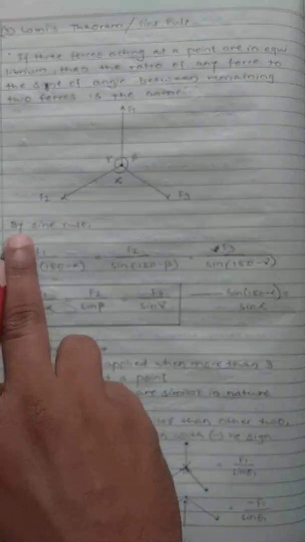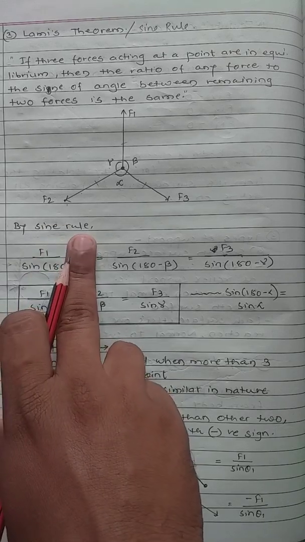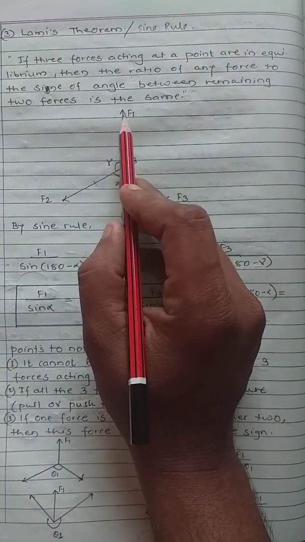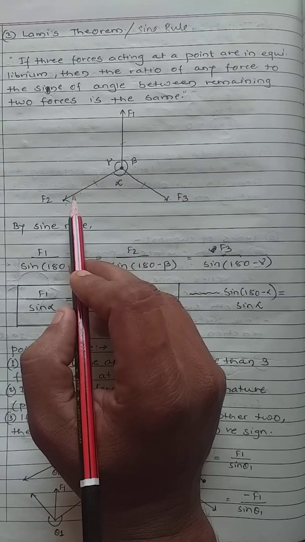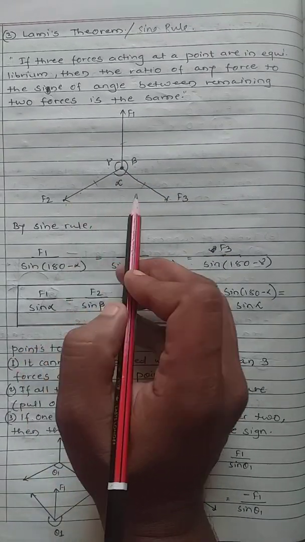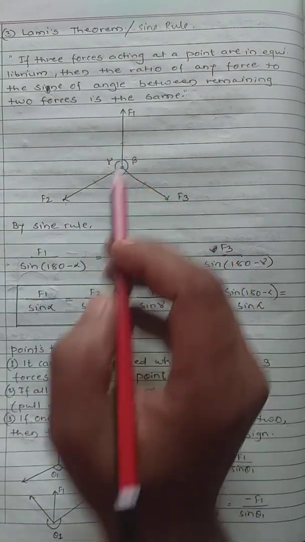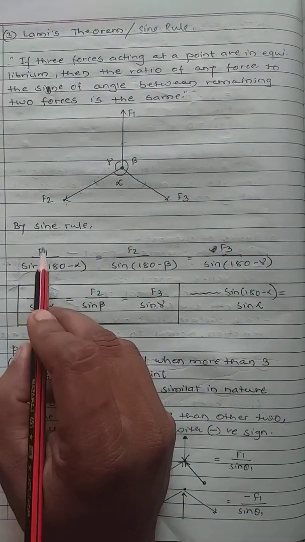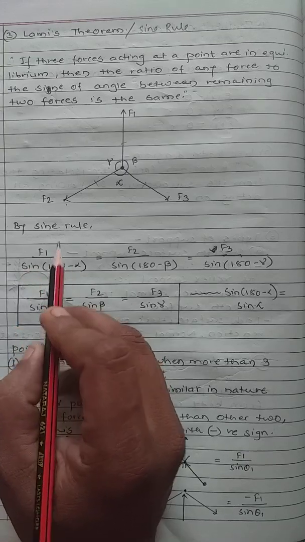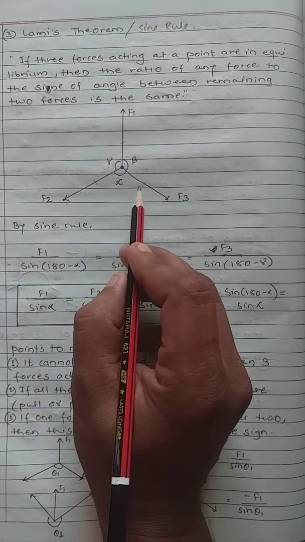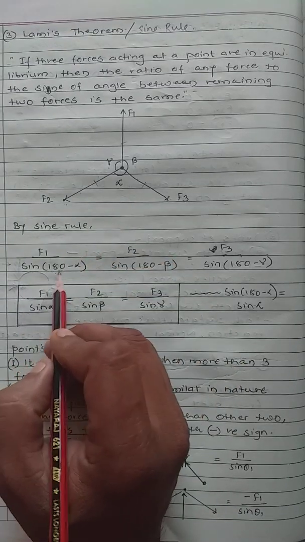As per the sine rule or Lami's theorem, the ratio of any of the forces to the sine of the angle between the remaining two forces is the same. So if we consider F1, the ratio means F1 divided by the sine of the angle between the remaining two forces, sine of (180 minus alpha).